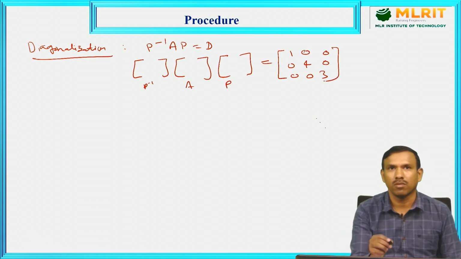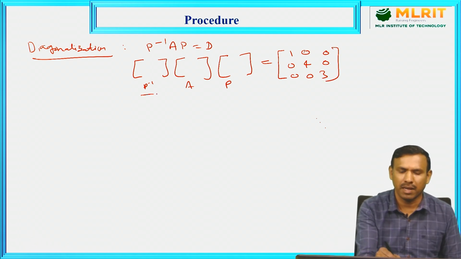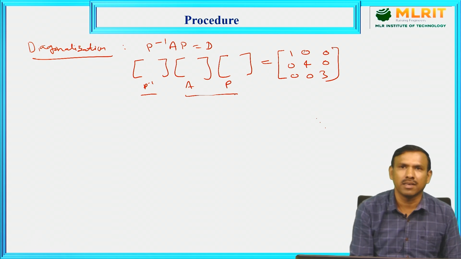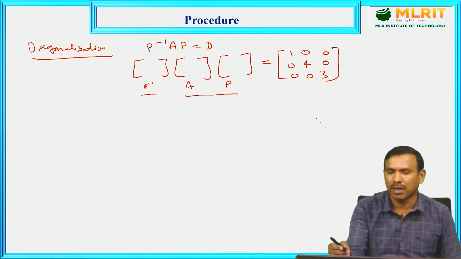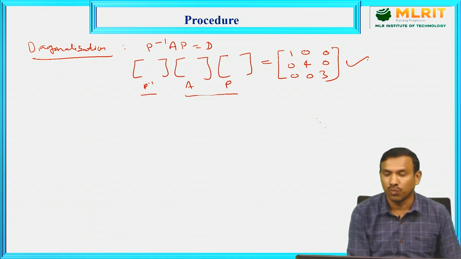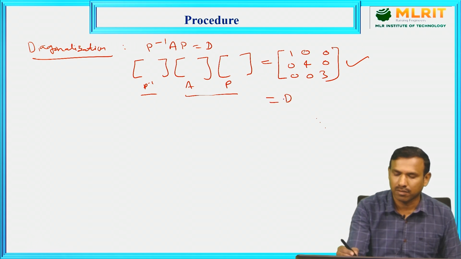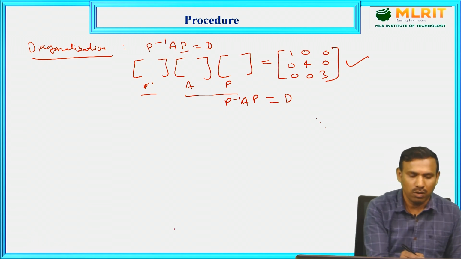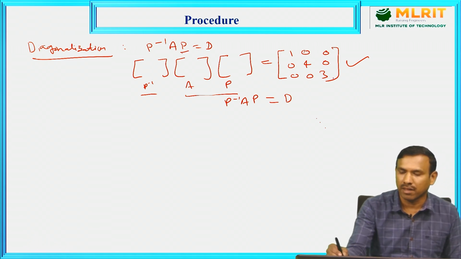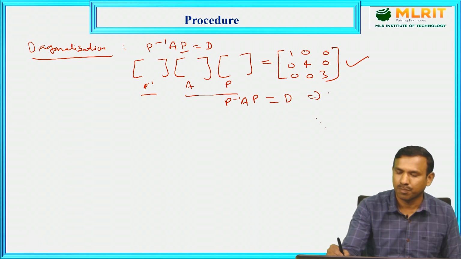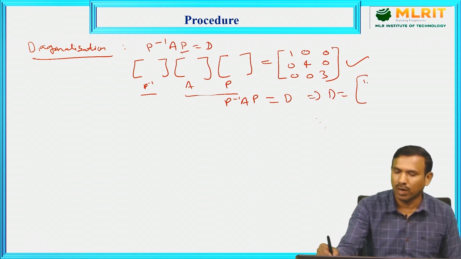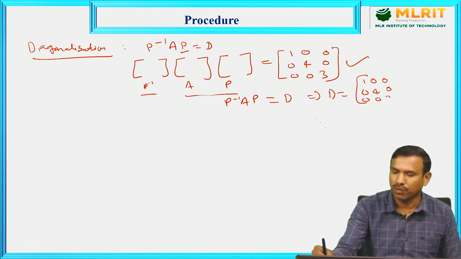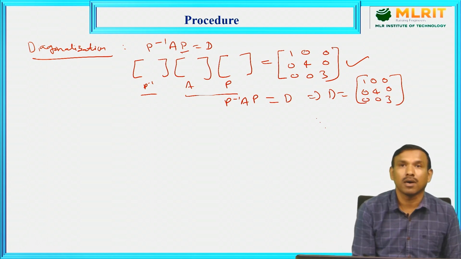You can check this using the calculator: enter the three matrices, mat A, mat B, mat C, and multiply, and you will get this product, which is a diagonal matrix. So P inverse AP is equal to D through the orthogonal matrix P. Once the diagonalization is completed, we got the D matrix: 1, 0, 0, 0, 4, 0, 0, 0, 3, which is required for the canonical form.